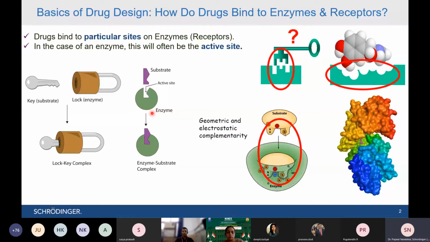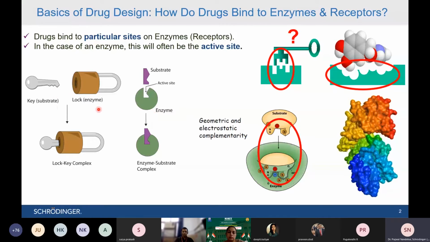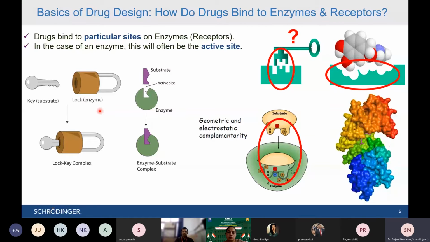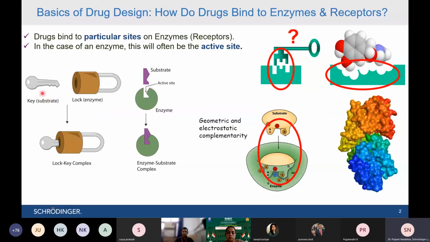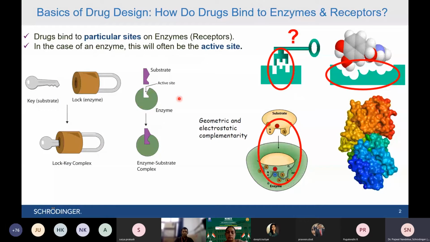Not all molecules or chemical moieties fit inside it. But the overall idea of drug designing is to find out that specific key which fits best inside the lock and which helps to open or close the lock. So this is what we need to do in drug designing.